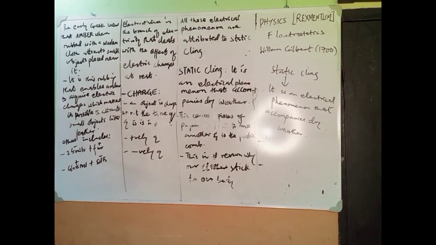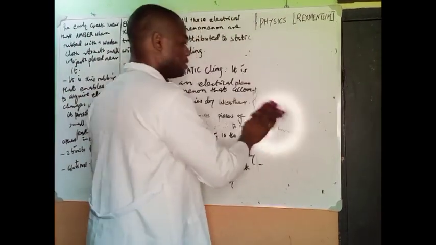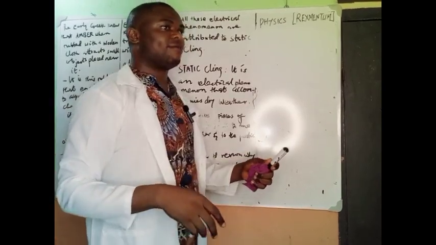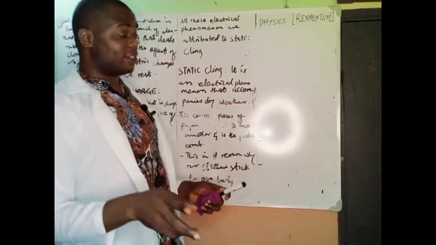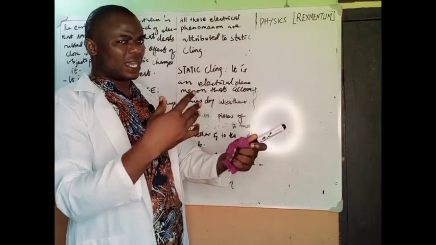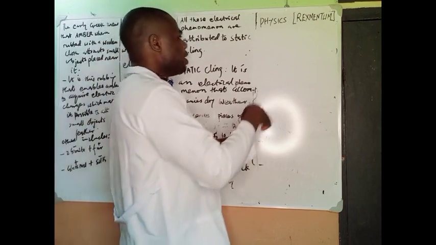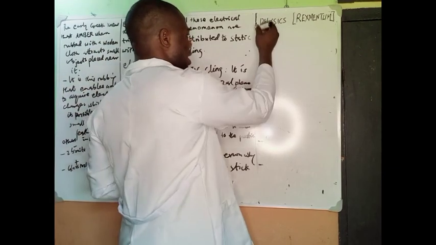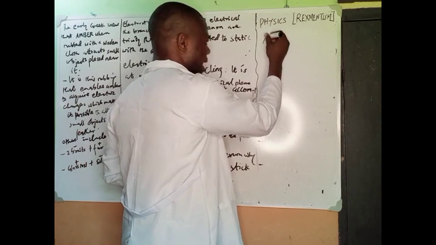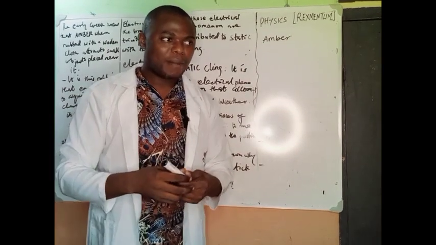All right, like I said, all this wonderful discovery. Remember, Thales did this in 640 to 540 BC. Thales discovered that a body can actually attract another body after rubbing, and Thales and other scientists used amber.